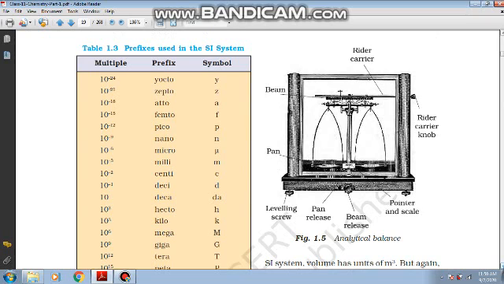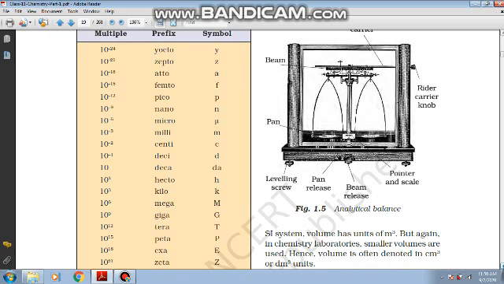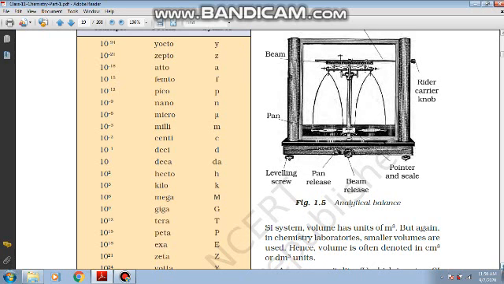Now children, a few important things: you will be required to present the units sometimes in very large amounts and sometimes in very small amounts. Say for example, the mass of an atom cannot be expressed in terms of kilograms all the time, because it will be very difficult to place the first significant digit after the decimal every time by counting from the left. So we use the terms like deci, which is 10 to the power minus 1, centi 10 to the power minus 2, milli 10 to the power minus 3, micro, nano, pico, femto.